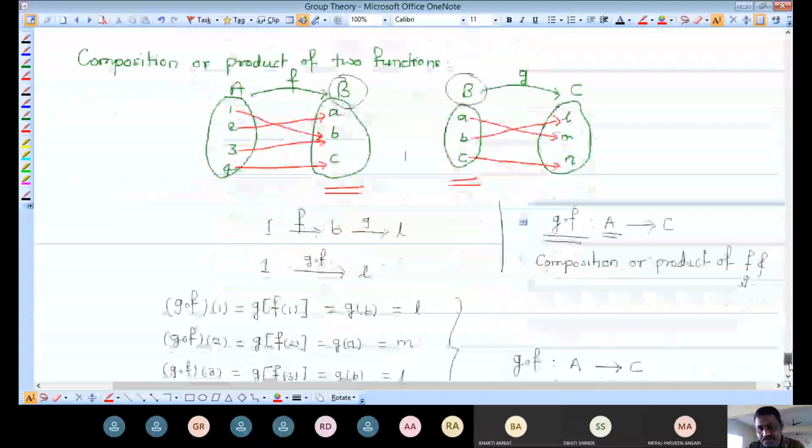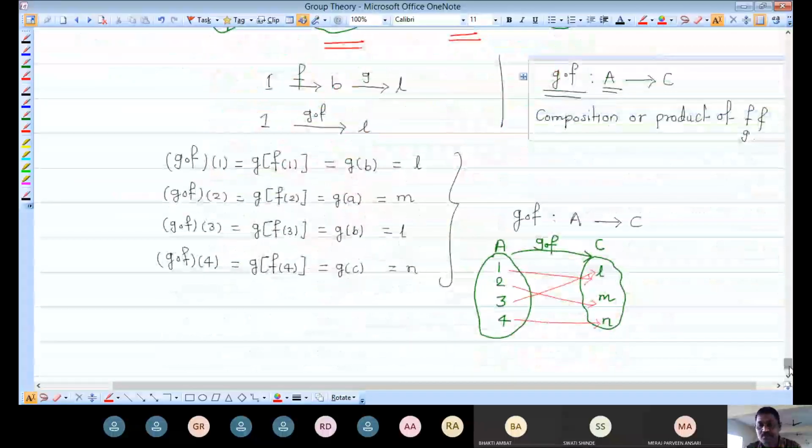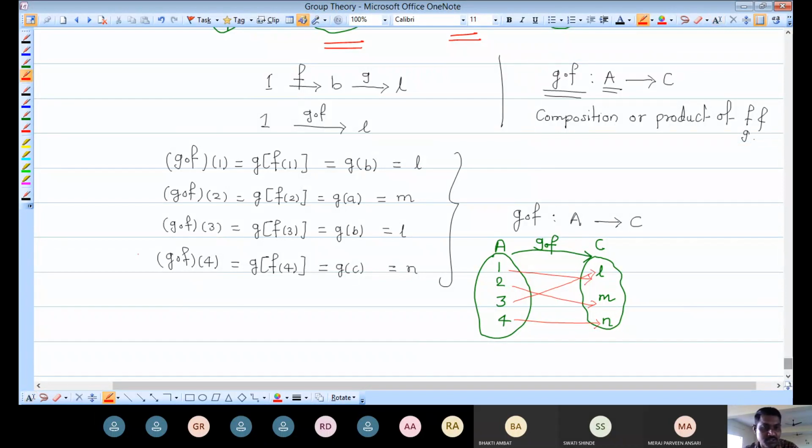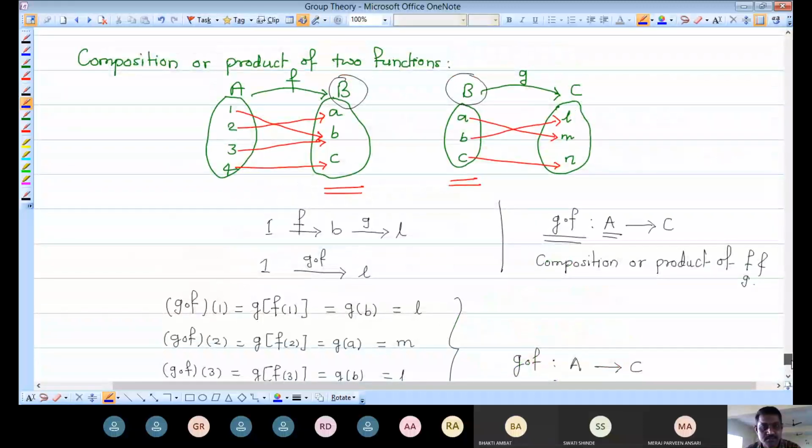See here. So this is the composition of two mappings. I have not yet written the definition. I have first discussed this with the help of a diagram, and we have these calculations, and then we define its definition. So if you have written everything, whatever I have written here, we will write the definition in the next lecture on composition or product of two functions.